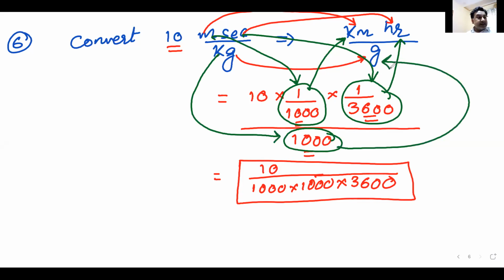Am I clear with this? Shall we move ahead with the next usage? Okay, you'll have some questions in the DPP. 1 or 2 questions are there. You can solve that question and see for yourself. I'll also send you more DPPs, more questions on conversion. Probably you can practice them.